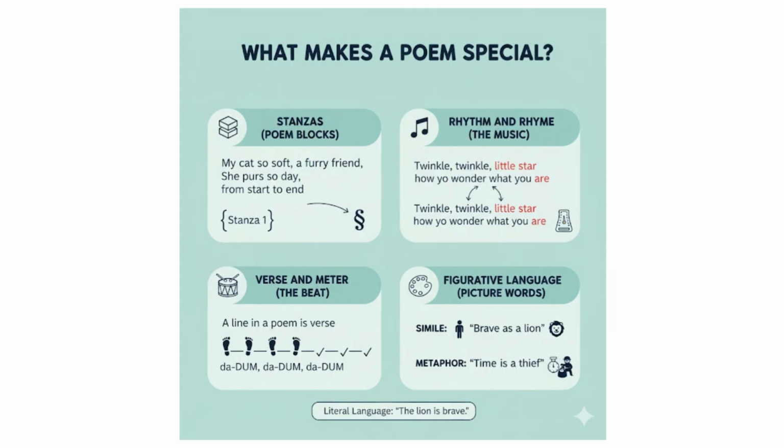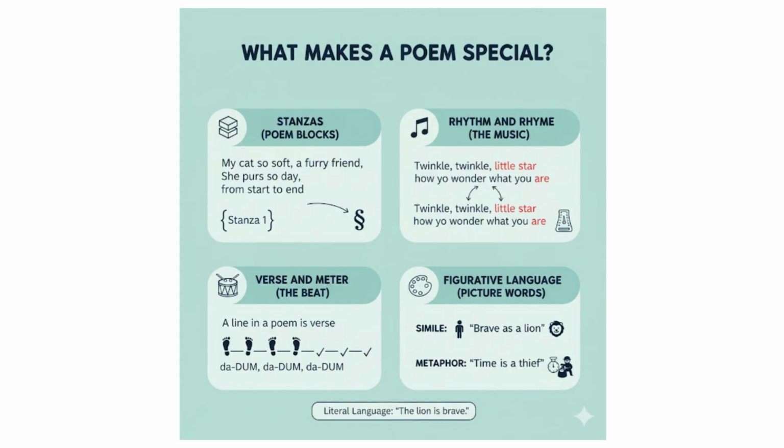Rhythm and rhyme. Rhythm is the sound or beat of the poem. It gives the poem an almost musical feeling. Rhyme is when words sound the same at the end, like star and are. Rhyme makes a poem easy to remember. Think of the song Twinkle, Twinkle, Little Star. It's memorable because of the rhyme.